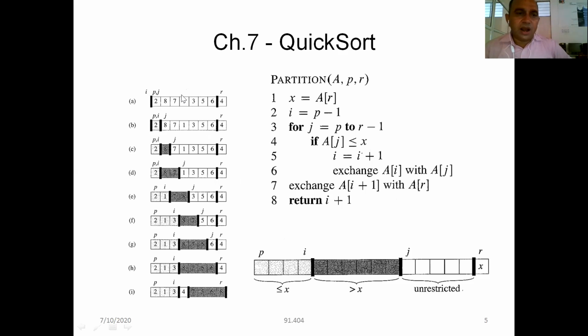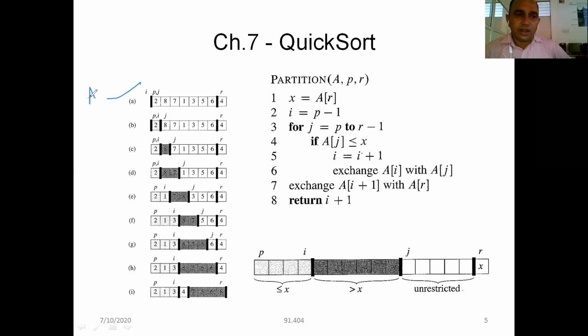From left side I have an example of an array. Let's understand how this partition works. For example, suppose here I am having array A. This is my array A.